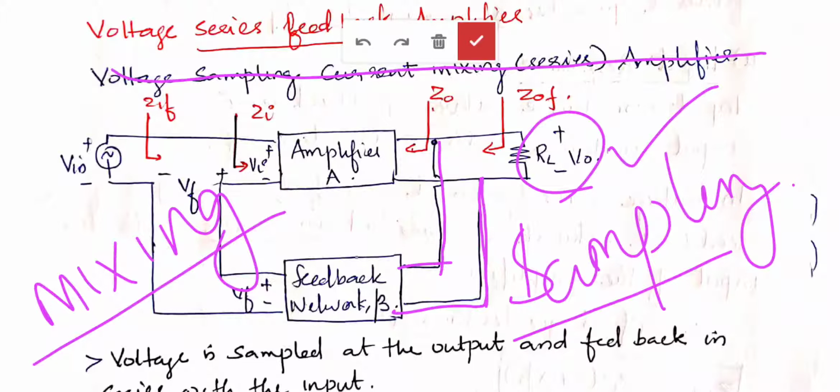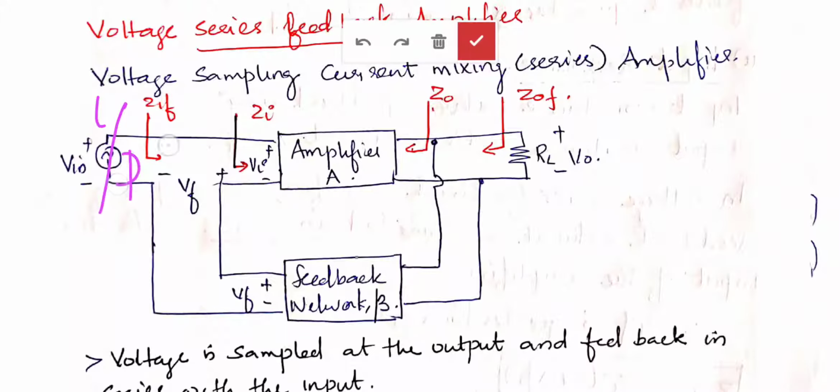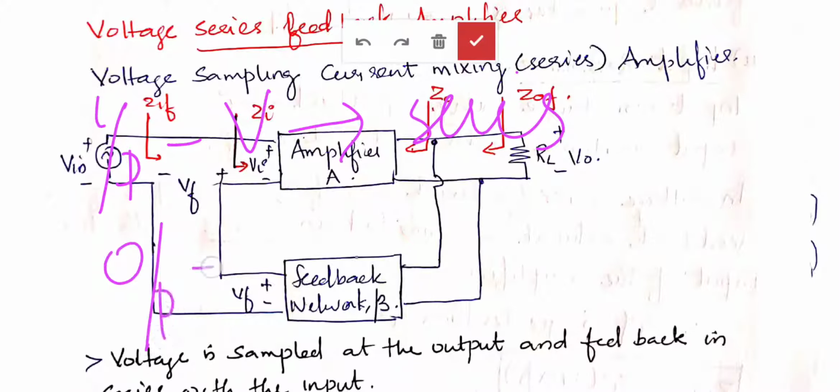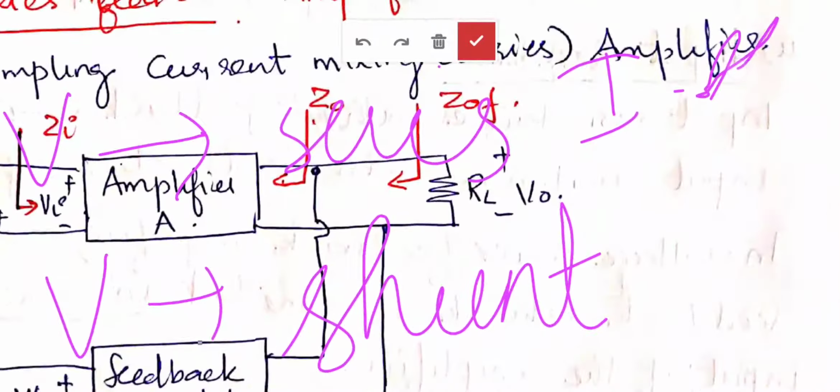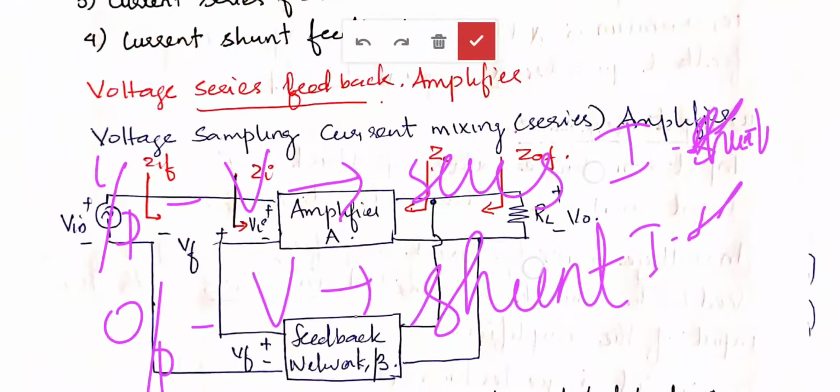So if the output is voltage, the connection is parallel connection. Then the input is also a voltage parameter. If the input is voltage, the connection is series. That means if input voltage is there, then the connection is series. In the output, if voltage is there, then the connection is shunt. In the same way, in the input, if current is there, the connection is shunt, and in the output, if current is there, the connection is series.